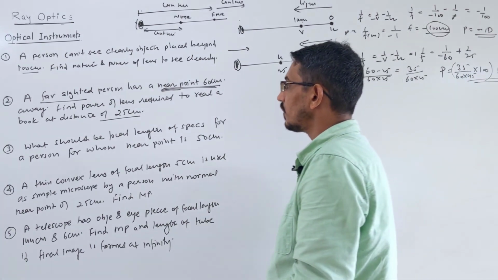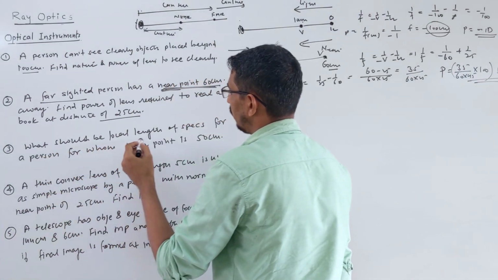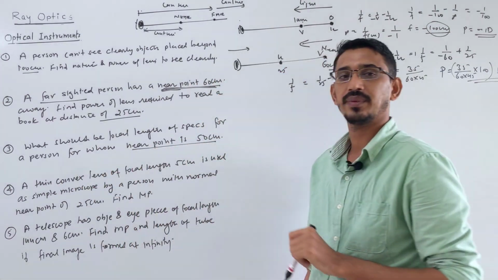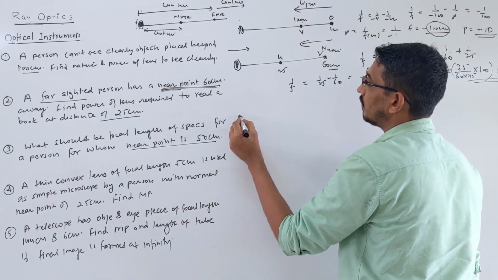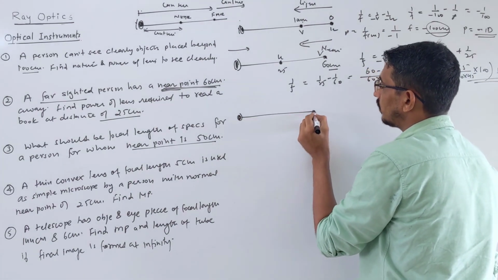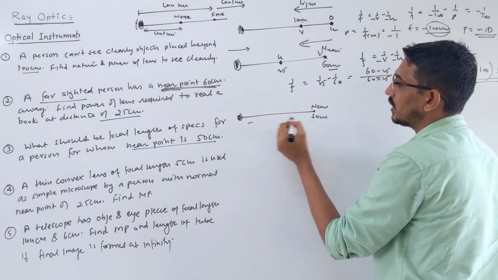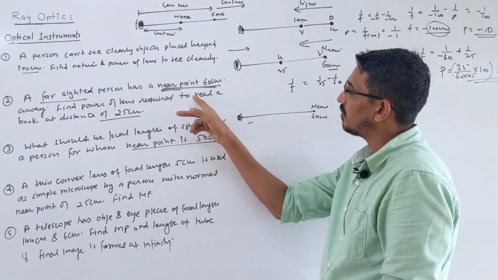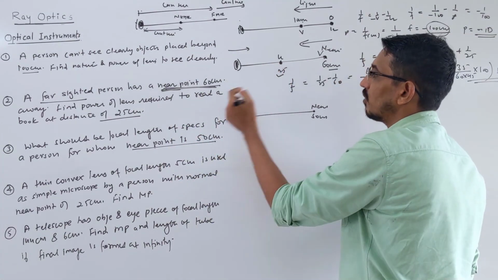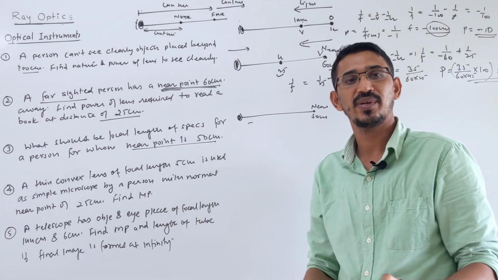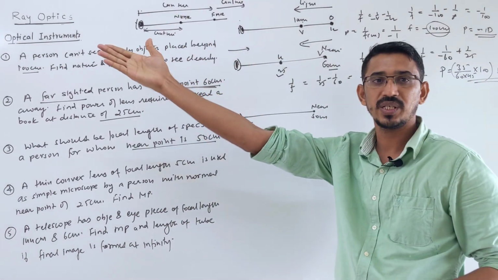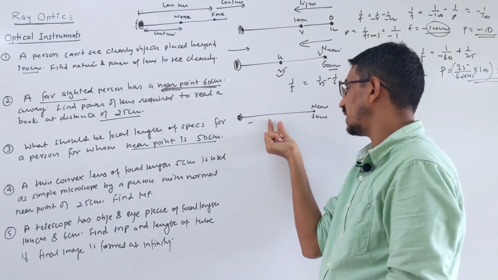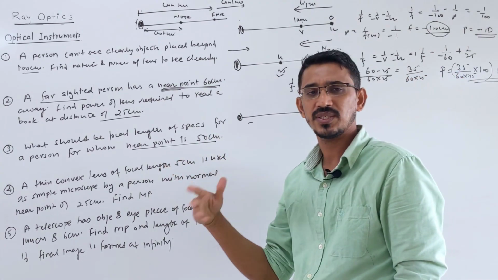Yes. Let's see one more. What should be the focal length of specs for a person whose near point is 50 centimeter? Again, the near point is given, 50 centimeter. This is the near point, which means in this range you cannot see clearly. Before this you cannot see clearly, after that you can see clearly. Here, like the same question, the object distance was given as 25. Where the object distance is not given, you will take 25 only. Like in the myopia case, where the far distance is not given, you take infinity.